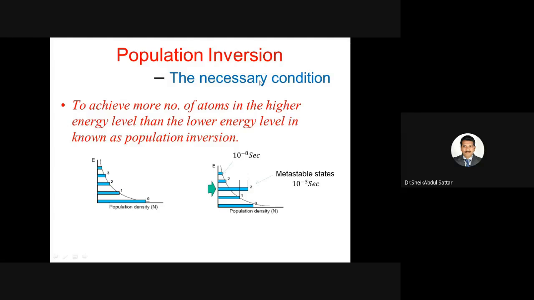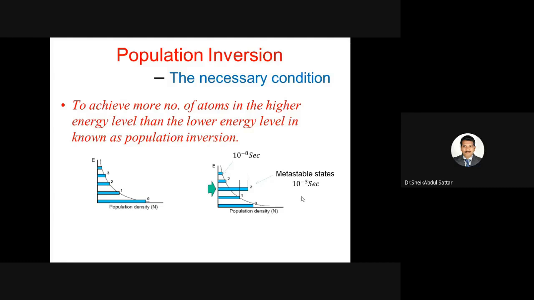That's why population inversion is the necessary condition for lasing action. It can be achieved only in those systems in which there is a presence of energy states with high lifetime. Because if the lifetime is not high, when atoms move to a higher energy level, they immediately come back, and then we don't have a large number of atoms in the excited state because of the short lifetime. So if you want more atoms in the excited state, there must be a higher energy level with high lifetime. Those energy states are called metastable states.